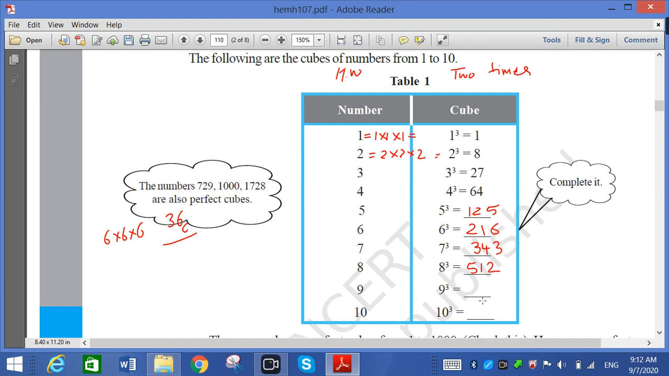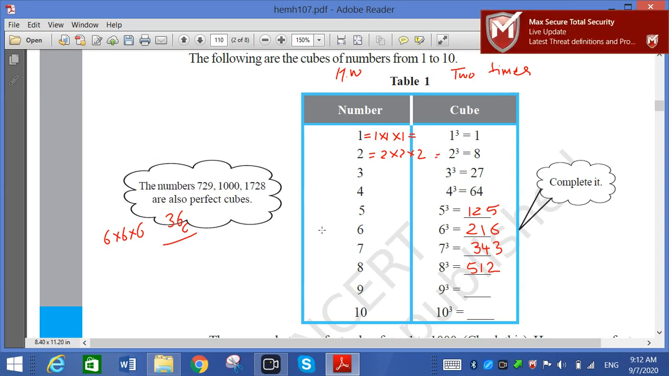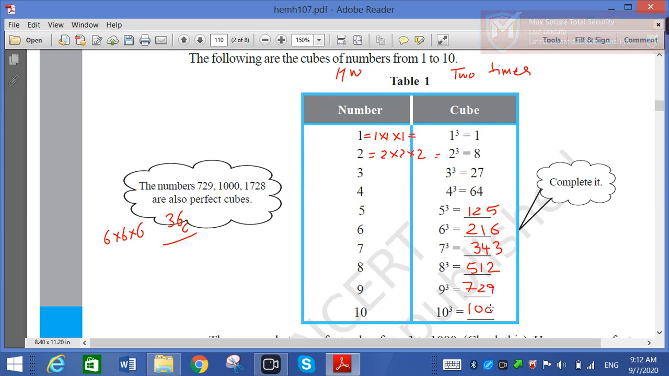Now 10 cube. So already we know that 9 cube is 729. Updates have been applied. 729. And here it is 1000. So always remember that anyhow you have to remember 1 to 10 cube because it is useful.